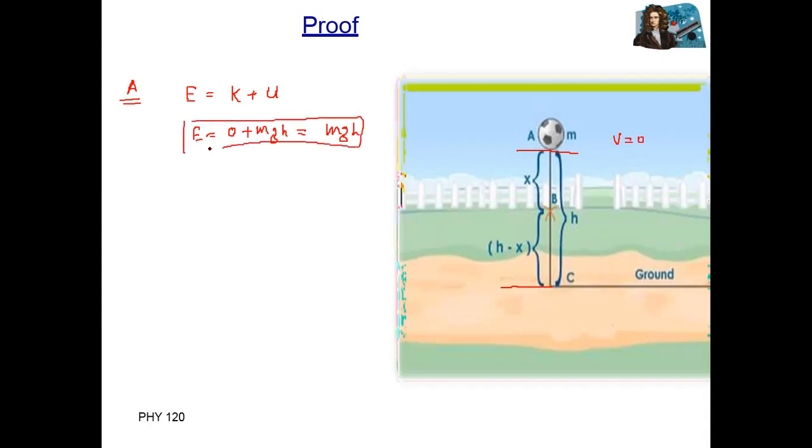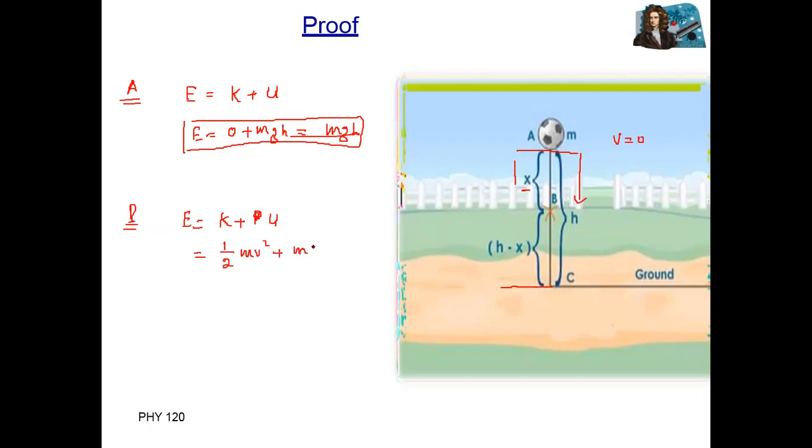Now this body covers some distance toward the earth. Let's suppose it covers some distance x. So now at position B, what is the total energy of this system? Total energy is again kinetic energy plus potential energy U. Kinetic energy is half mv square, plus potential energy.